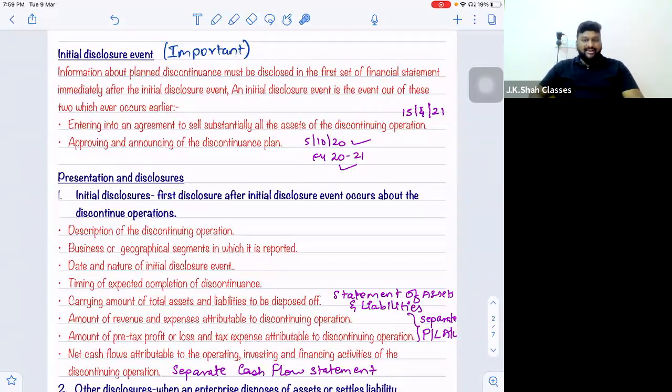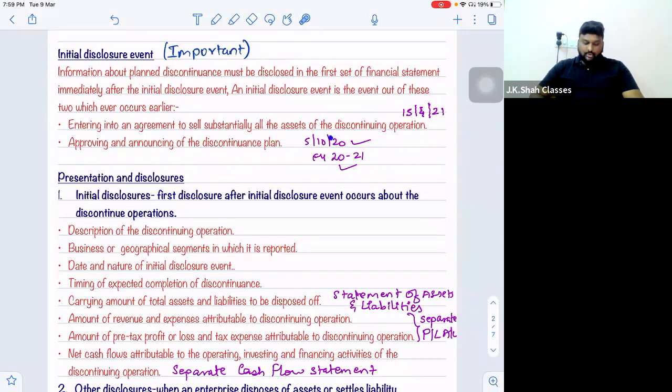See, I've put two dates over here. 5th October 2020, approving and announcing of plan took place. And on 15th April 2021, the agreement to sell was entered.